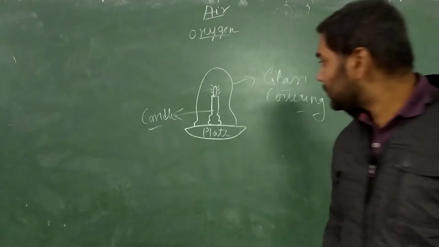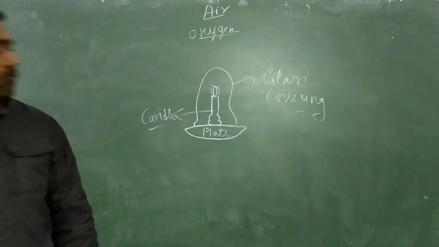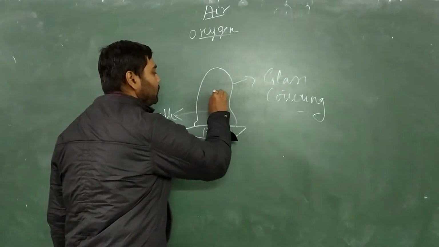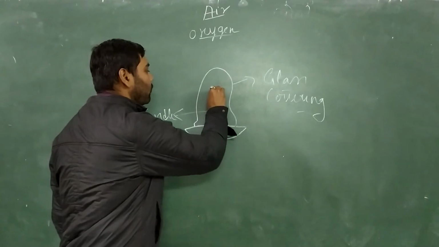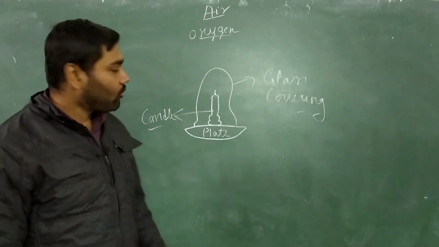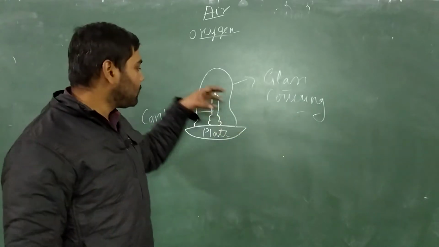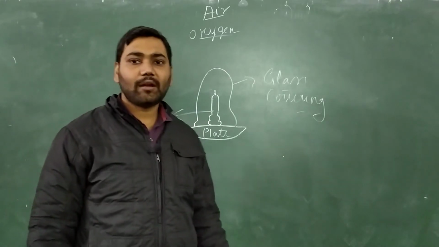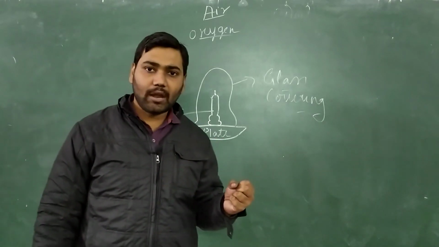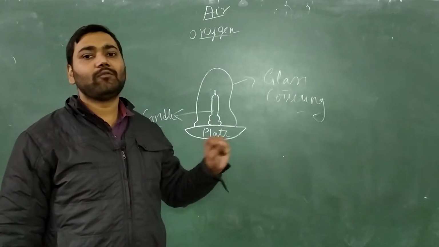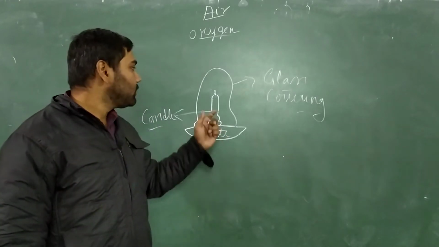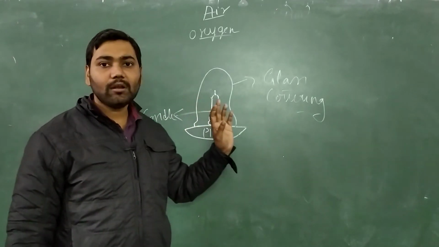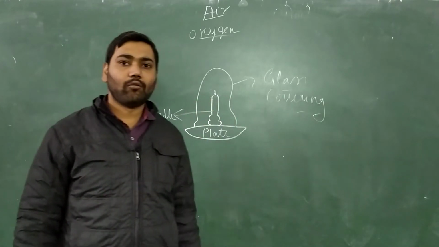Now what we are seeing is that the candle will burn for a while, and after some time it will blow off, okay. Why will it blow off? Because when it is kept inside the glass, the oxygen which is present beside the candle will be used up, and till that time it will burn. But after that, as soon as the oxygen is not present over here, we will see that it will blow off, okay.